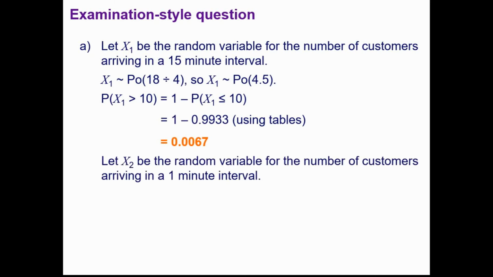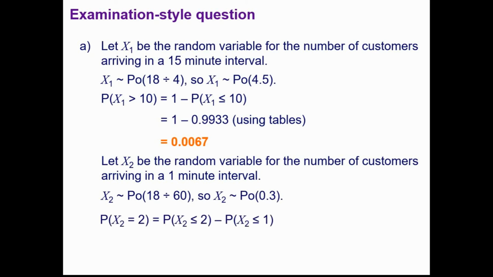Okay. For x2, number of customers arriving in a 1-minute interval. Well, that's 18 divided by 60, so lambda comes out to be 0.3, and we were asked for the probability that x is equal to 2. So we could use the tables, or in fact we might use the formula for this question here. But if we're using the tables, it's these two values subtracted from each other to get 0.0333. If you use the formula, it should give you the same answer, of course.